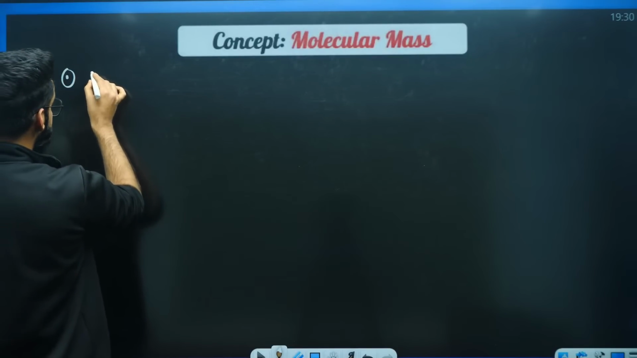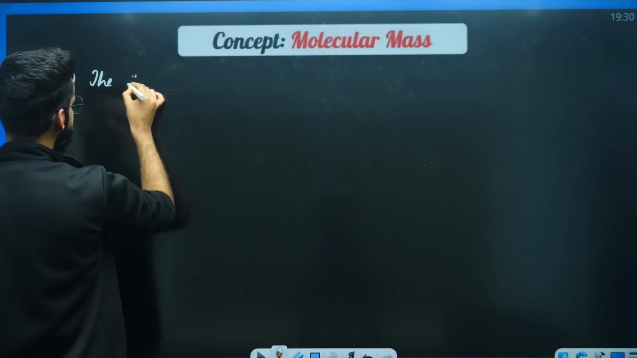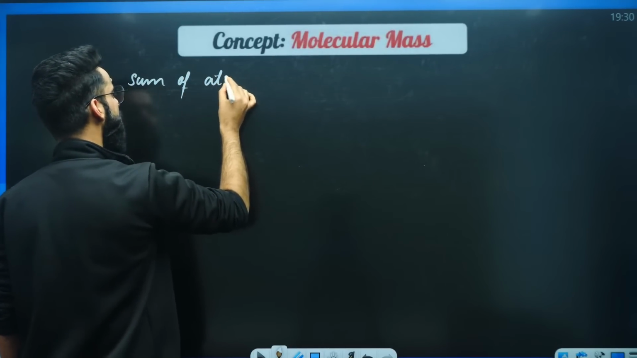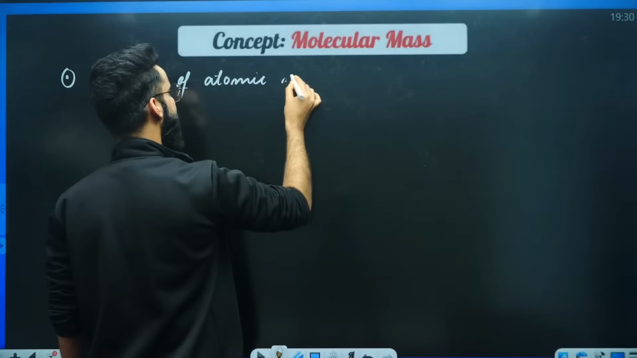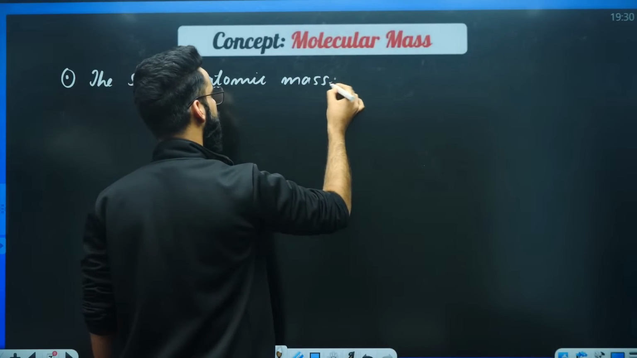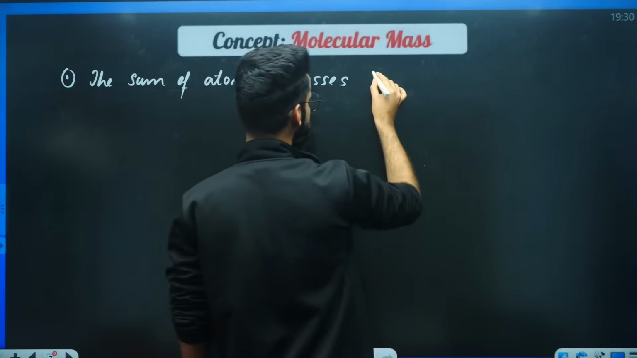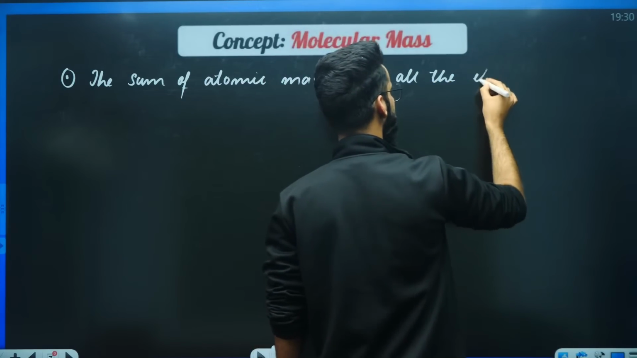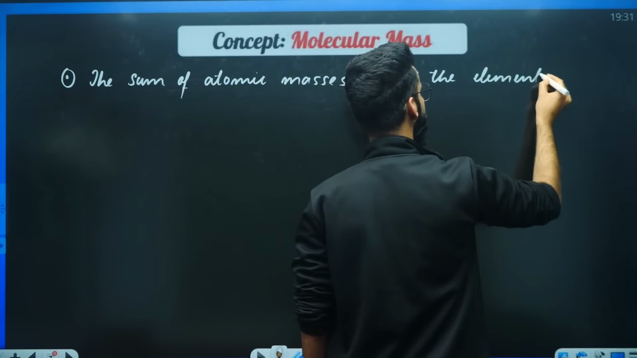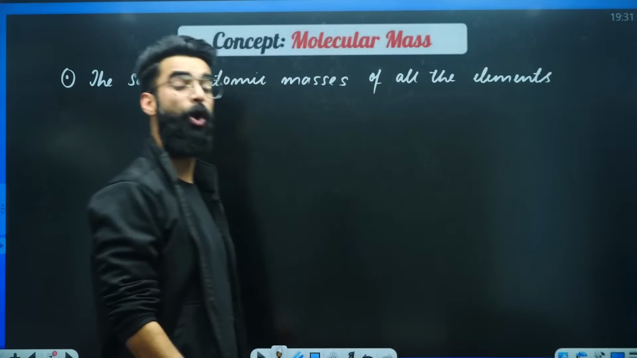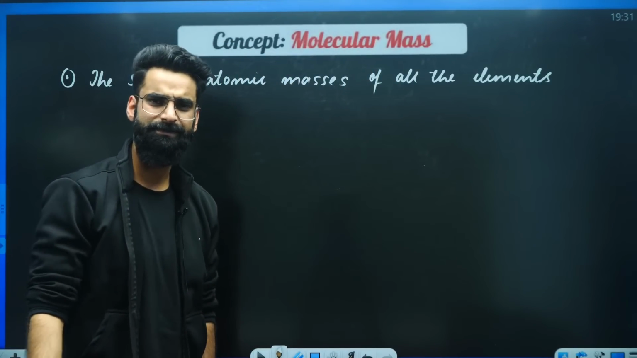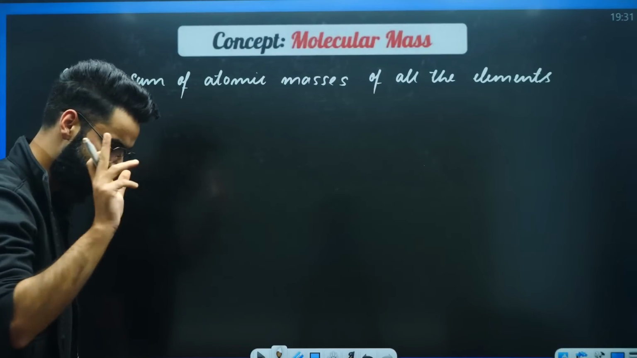Molecular mass: it is the sum of atomic masses of all the elements present in a molecule or a compound. What does that mean? Let's have a look. Understand properly.